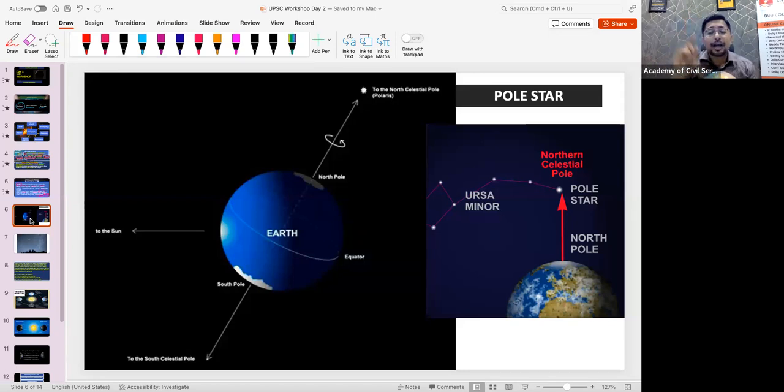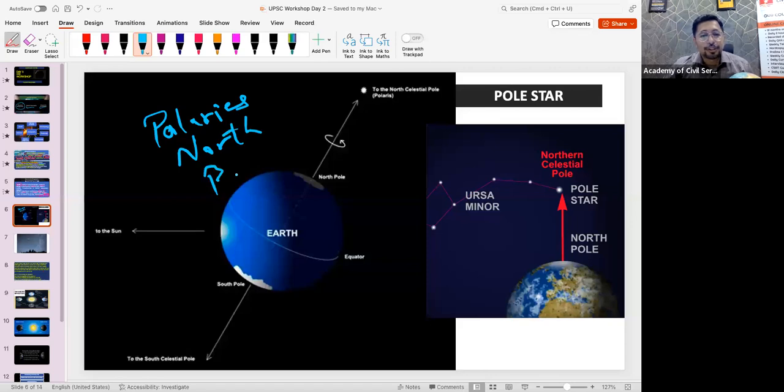Now that particular star is known as the North Star, or Polaris. There are different names for this star. It is known as Polaris, North Star, and also Pole Star. So there are 3 names for this particular star, which you can see here, above the North Pole.